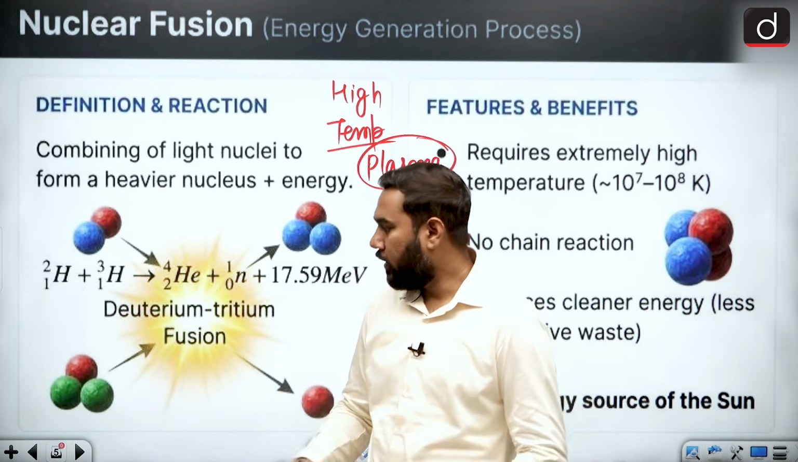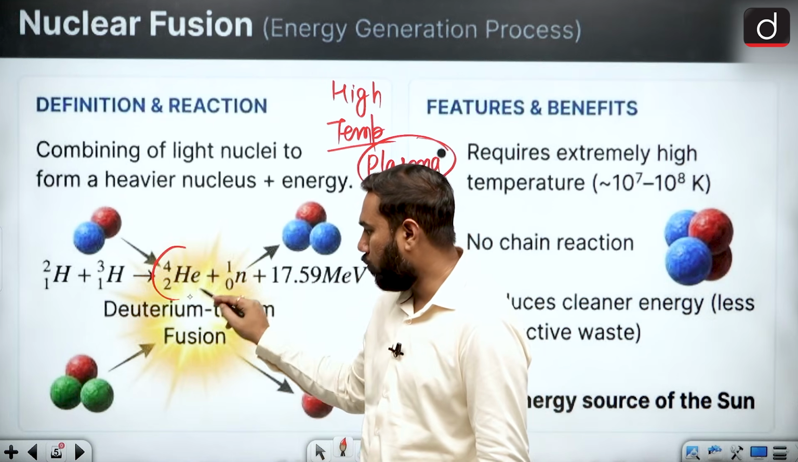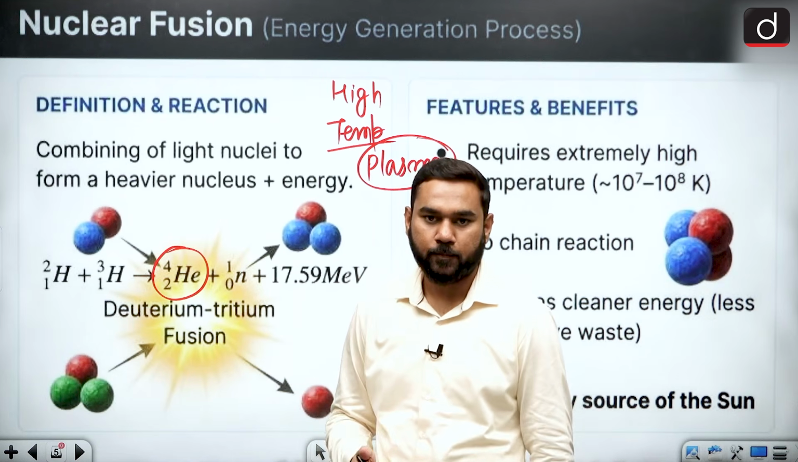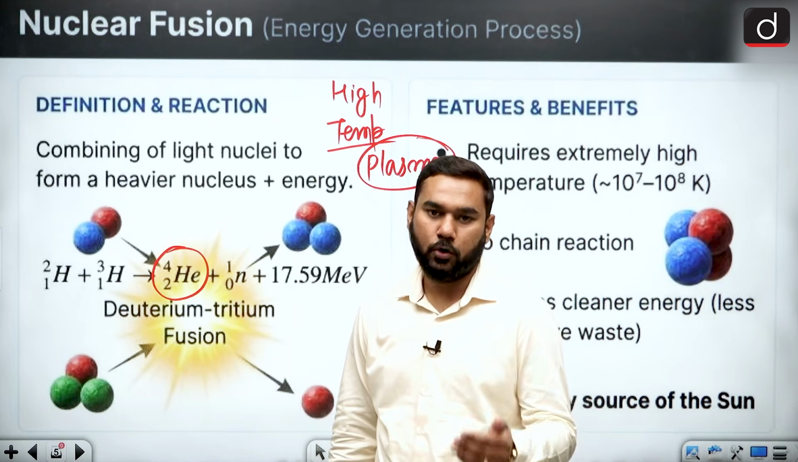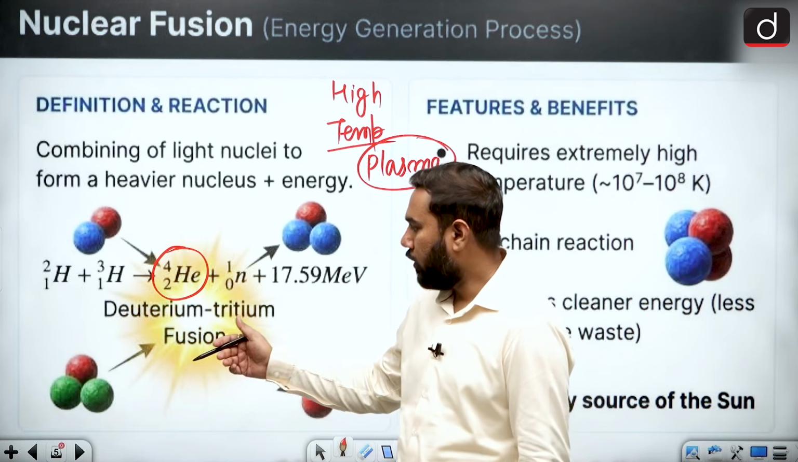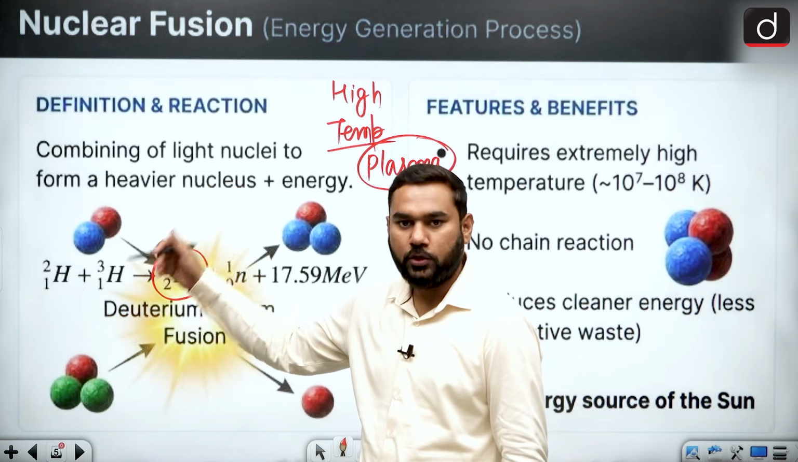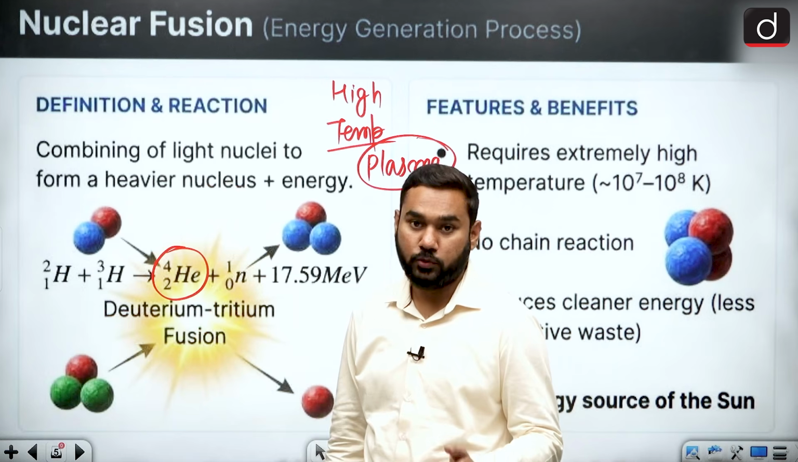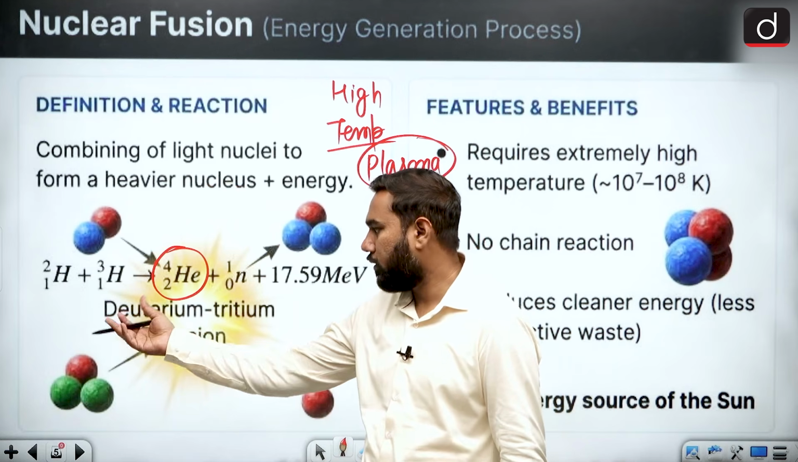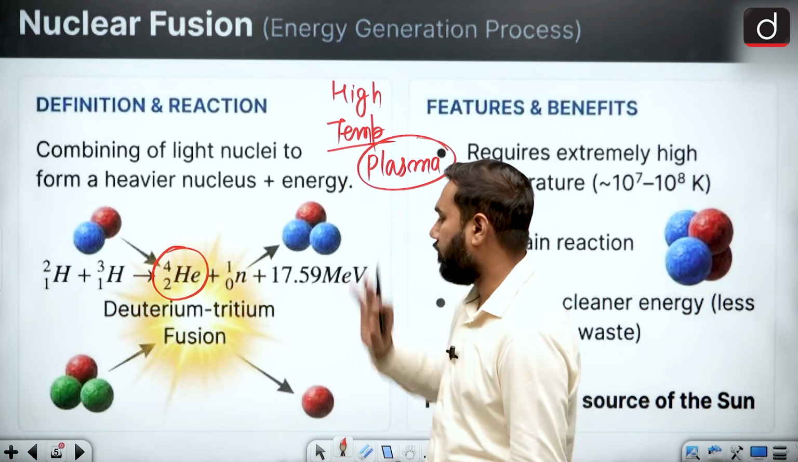Then after that, they can combine and form a new atom called helium. So basically a new atom is formed. This is your fusion. By breaking the hydrogen, you make the helium. This is your fusion reaction. First you break, then you add. That's why it is called fusion.